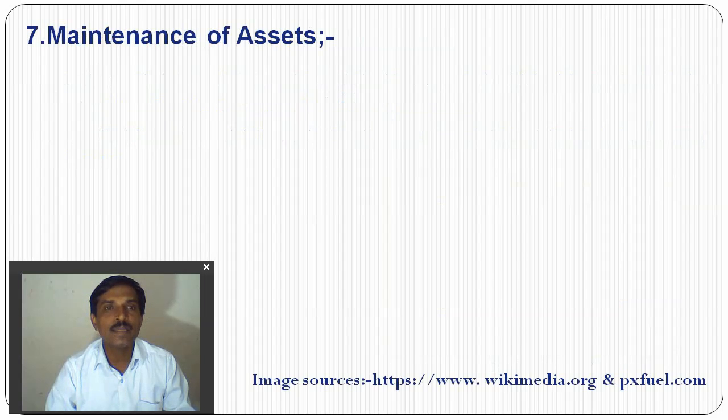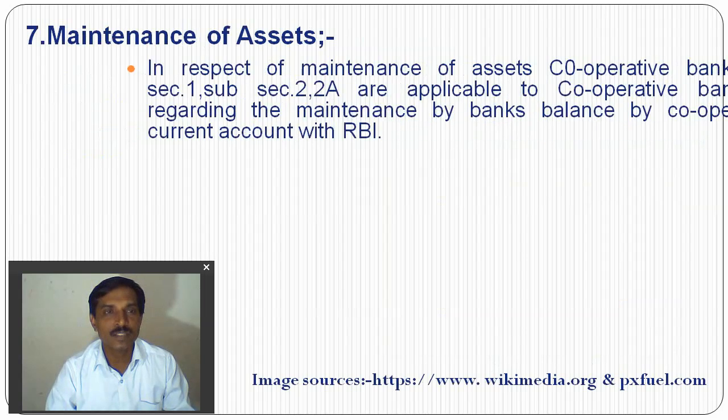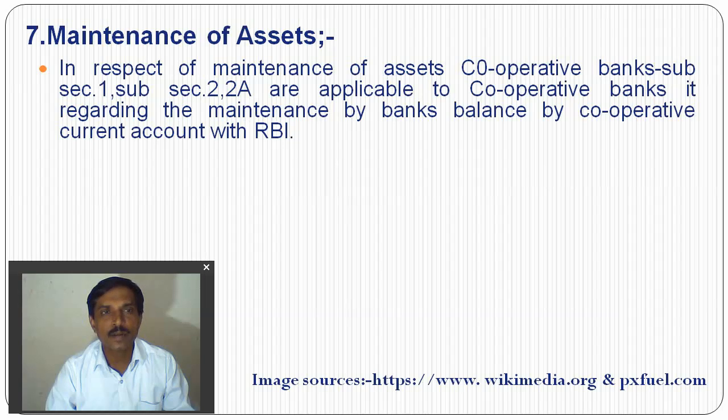Maintaining liquid assets. In respect of maintaining the assets of cooperative banks, subsection 1, subsection 2 and 2A are applicable to cooperative banks. It regards the balance maintained by the cooperative bank in its current account with the RBI. So every cooperative bank maintains liquid assets in the RBI account.